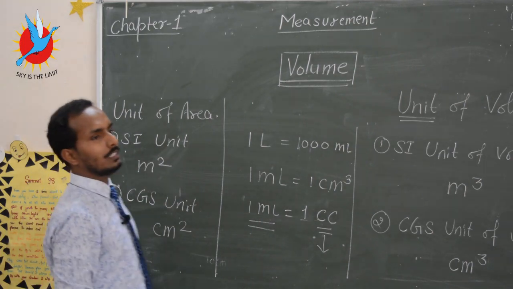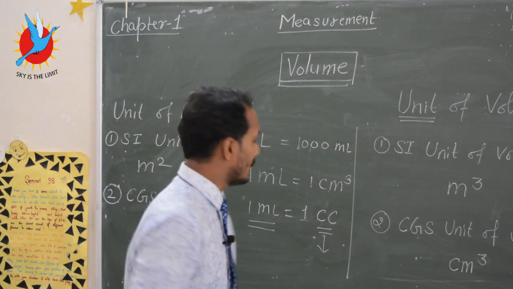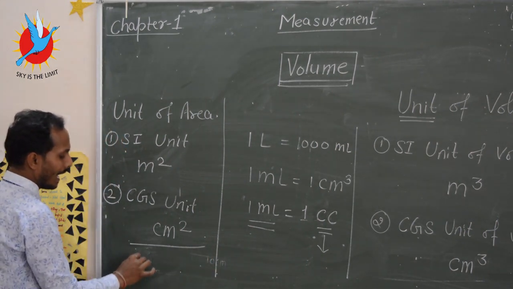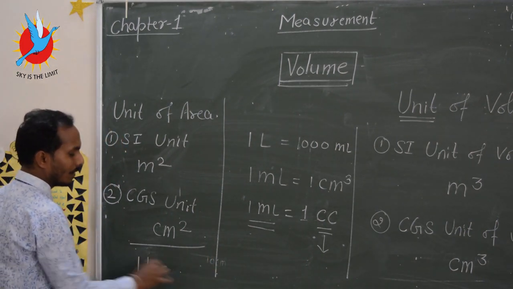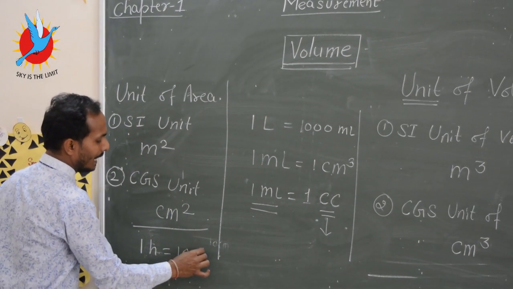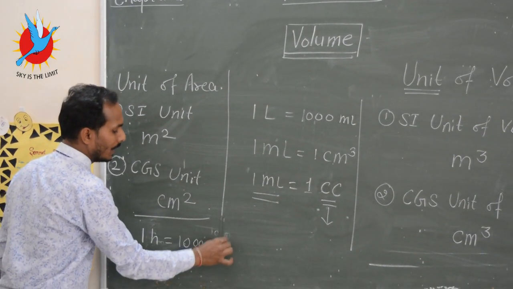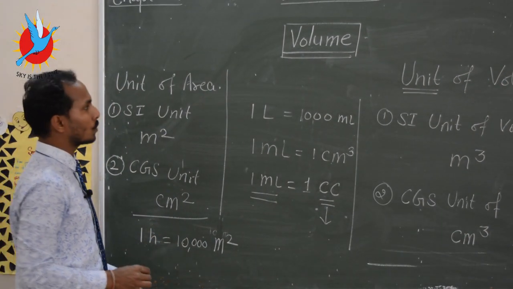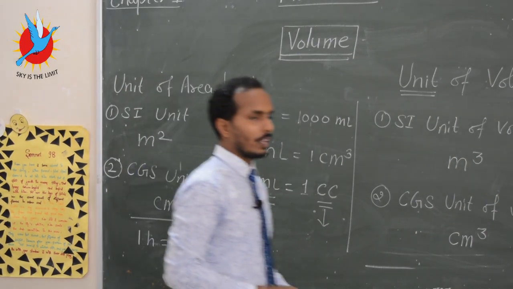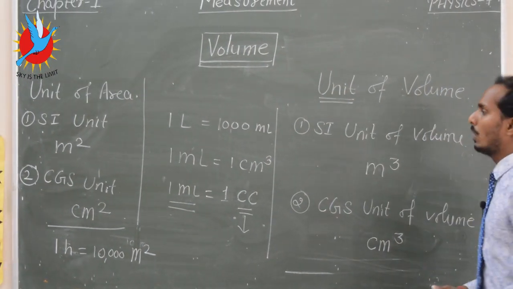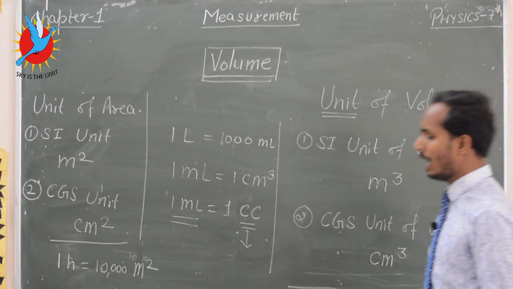Some other unit we use for land is hectare, and 1 hectare is equal to 10 raised to power 4, it means 10,000 meter square. In this way we represent some units of volume and area.